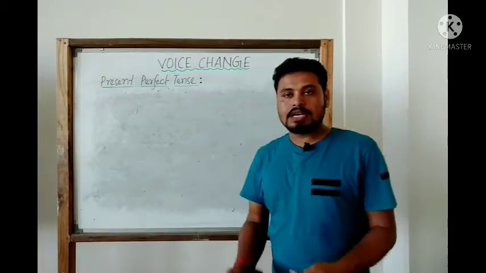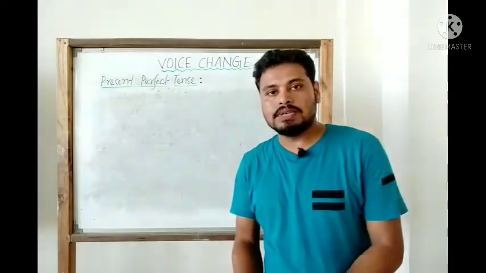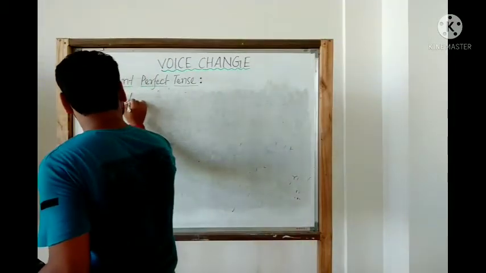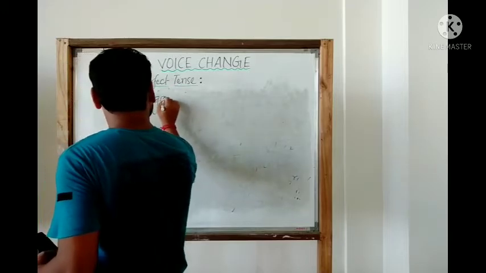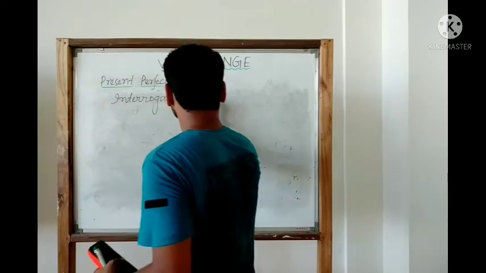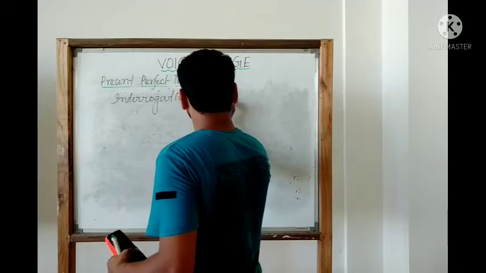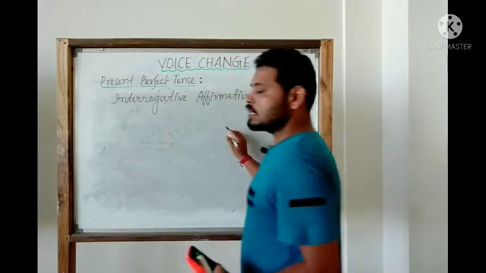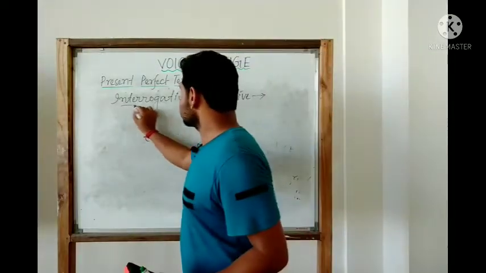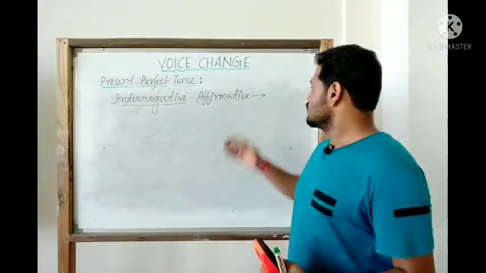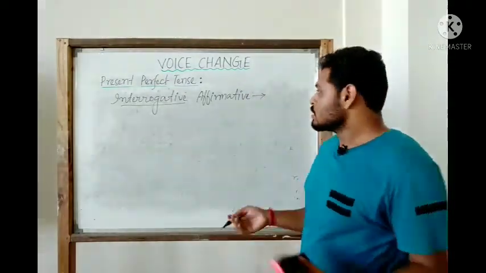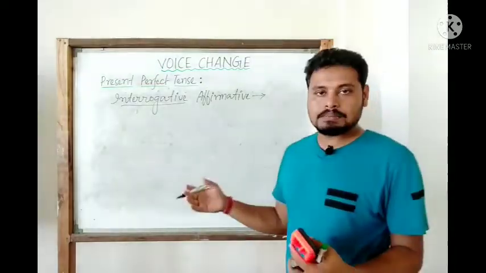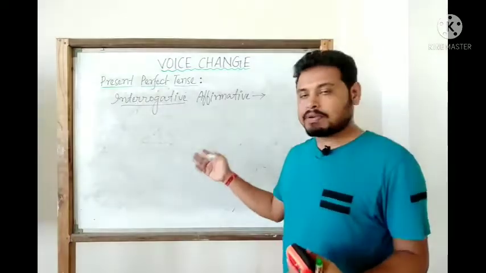Okay, so the third type of sentence that we are going to deal with now is interrogative affirmative. Now interrogative means all of us we know the sentences that ask a question. Affirmative means all of us we know. So let us have an example, the same example. Let us take the same example and let us have it in interrogative affirmative form.